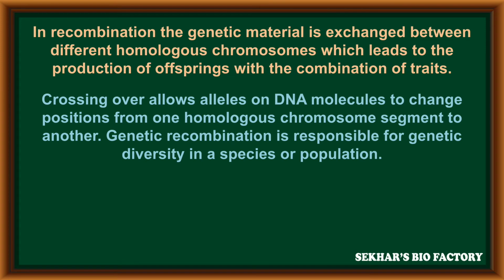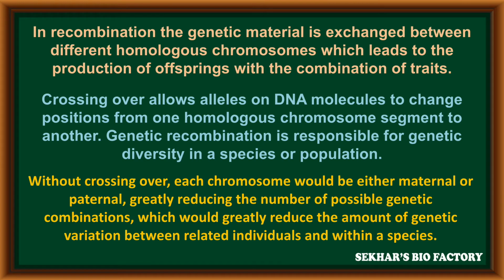Crossing over allows the alleles on a DNA molecule to change position from one homologous chromosome segment to another. Genetic recombination is responsible for genetic diversity in a species or population.